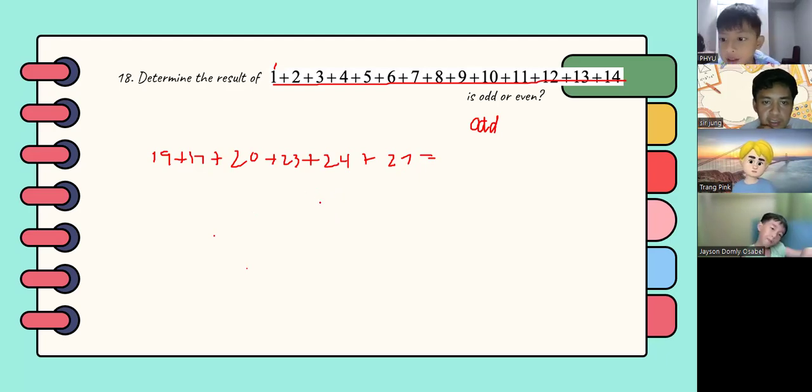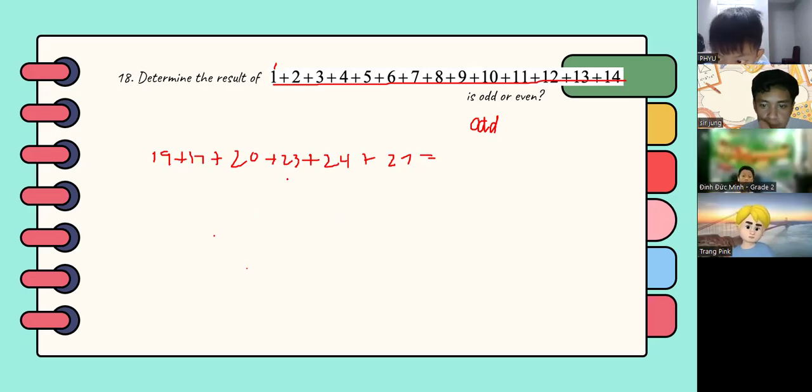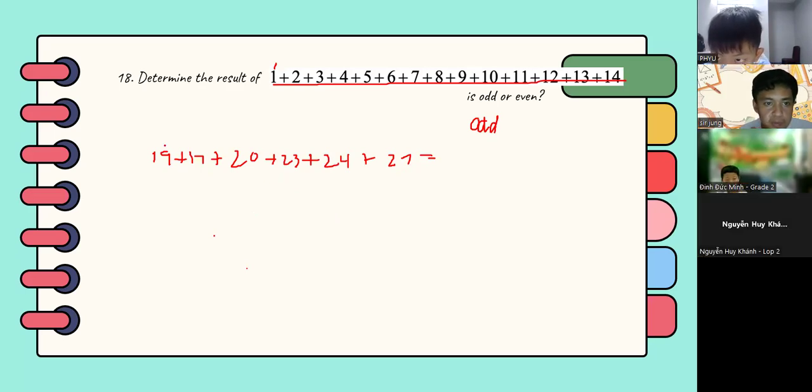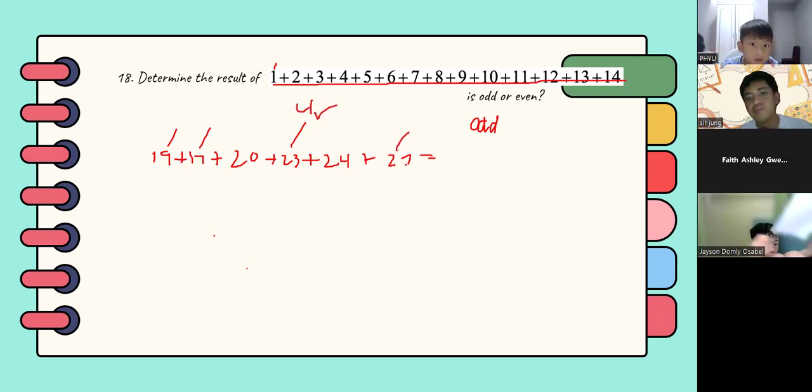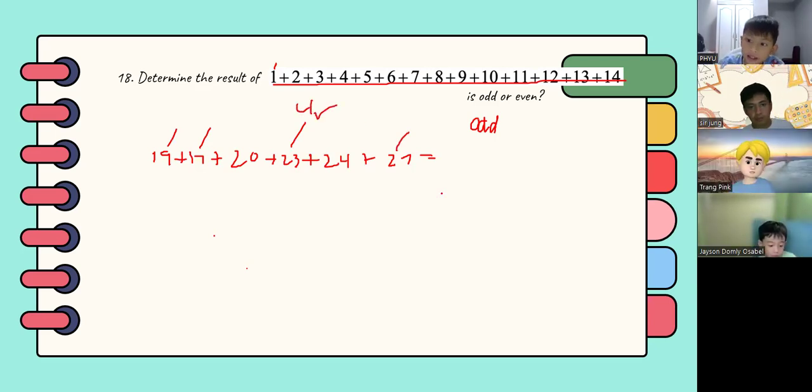How did we arrive at an even number? It is even because we have how many odd numbers? 1, 2, 3, 4. So any questions? Any more questions?